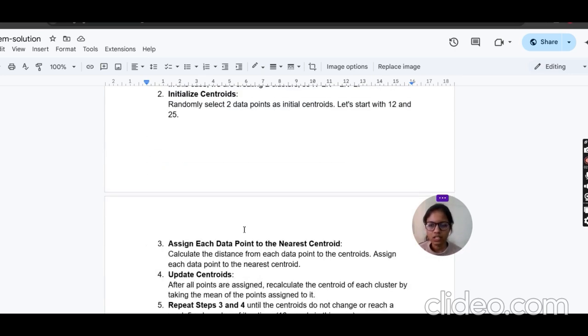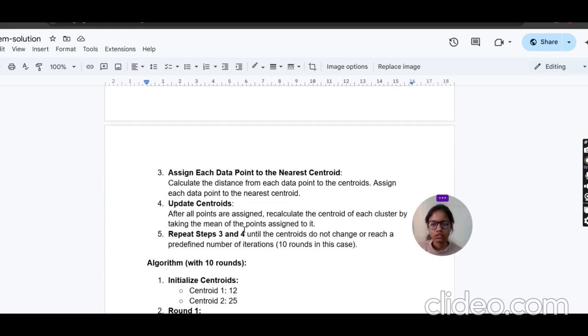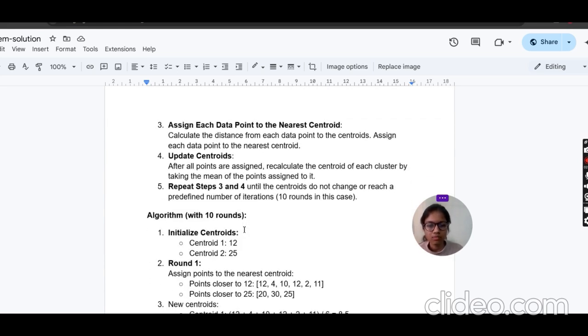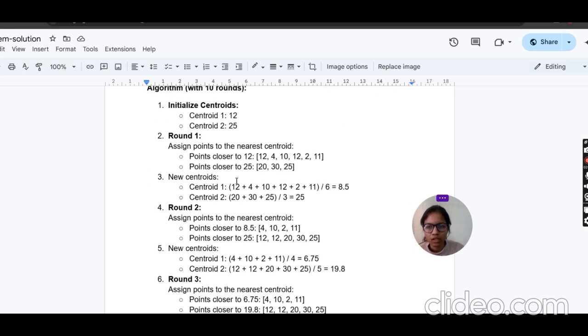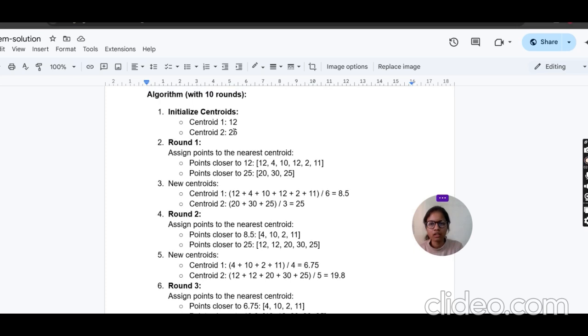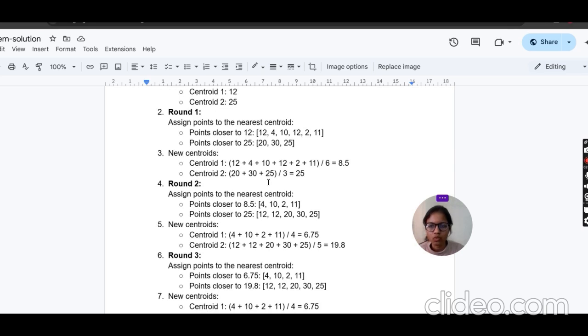Next is assign each data point to the nearest centroid. In this case, we calculate the distance of our centroid points from each point. Next is update centroid. One by one we update the centroid, and repeat steps 3 and 4 until we reach a predefined number of iterations, 10 rounds in this case. Initialize centroid 1 as 12 and centroid 2 as 25. So in round 1, assign points to the nearest centroid: points closer to 12, points closer to 25, and compute the new centroids.